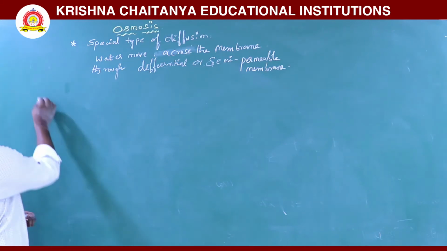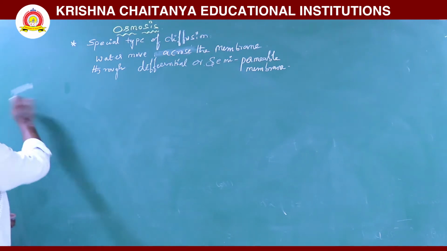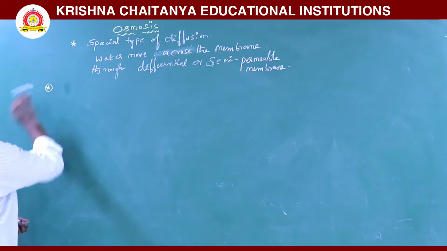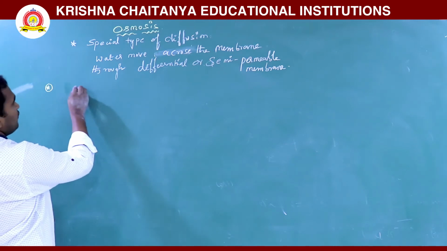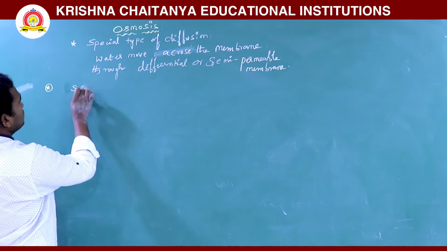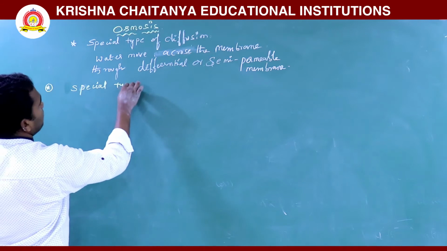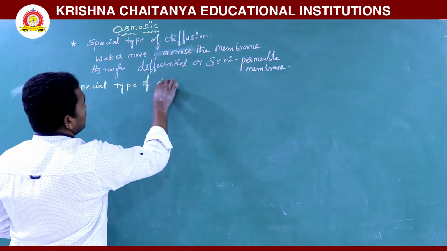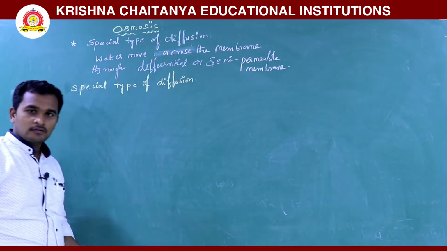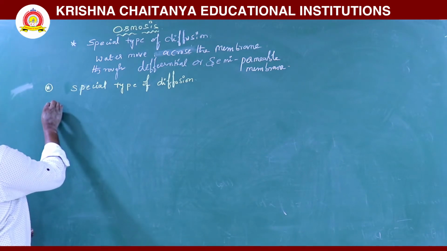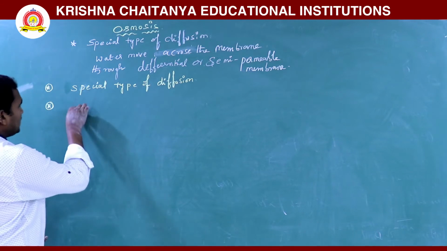See here, features of diffusion. So what are the features of diffusion? It is a special type of diffusion, and also it is net movement or net direction